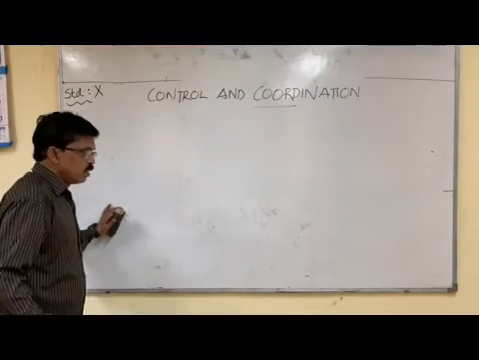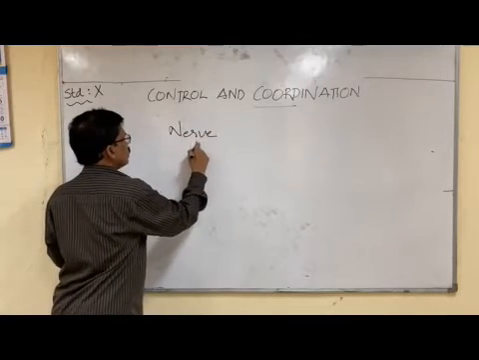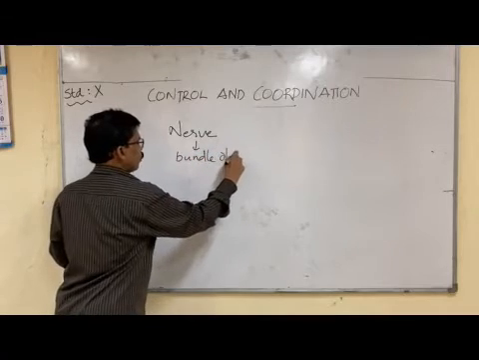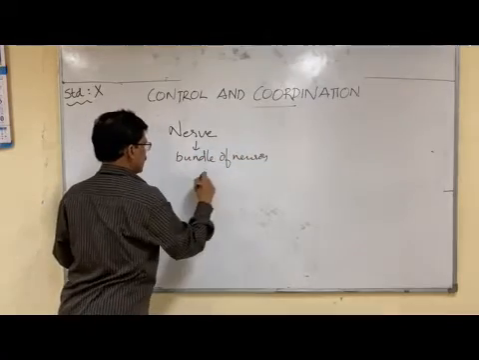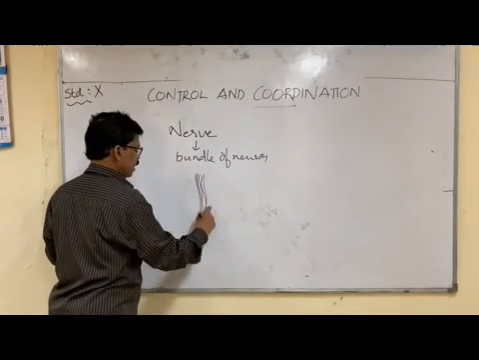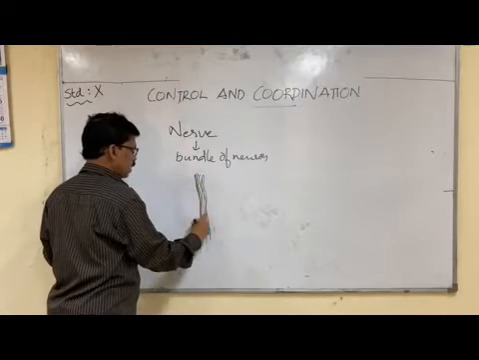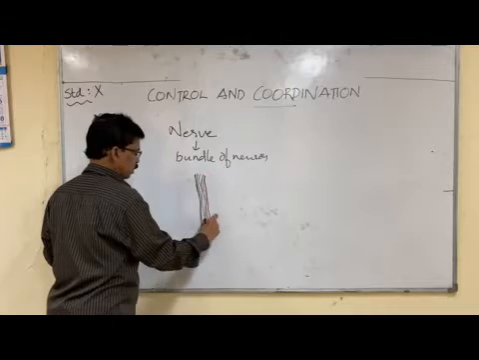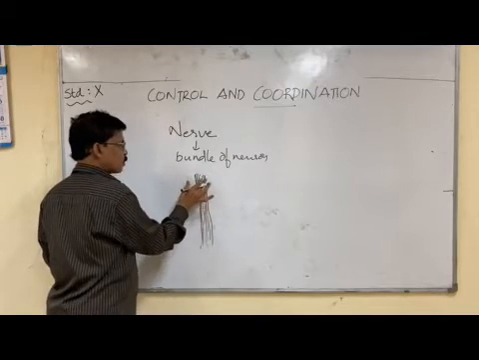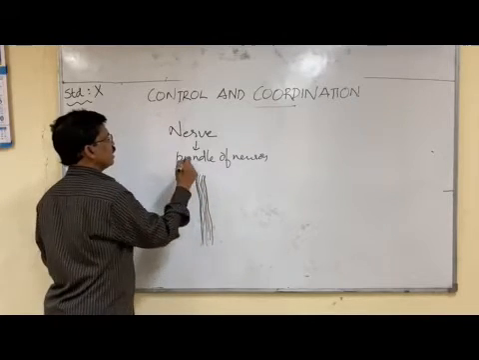So what is a nerve? A nerve is a collection or bundle of neurons. A large number of neurons are joined together, and they are covered by a sheath of connective tissue. Such a bundle of neurons surrounded and protected by connective tissue is called a nerve.